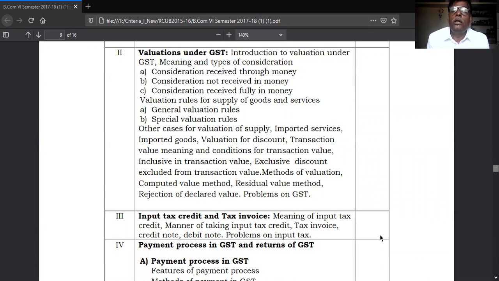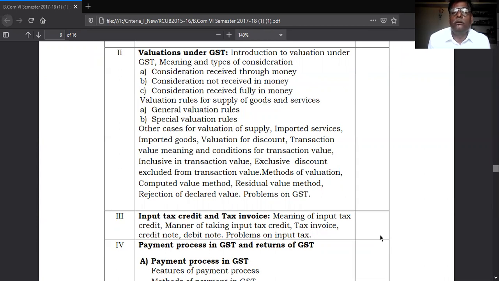Transaction value meaning and conditions for the transaction value, inclusive in transaction value, exclusive in transaction value. If GST is included or not included, that is called inclusive in transaction, exclusive in transaction. Discount excluded from the transaction value, discount included in the transaction value.